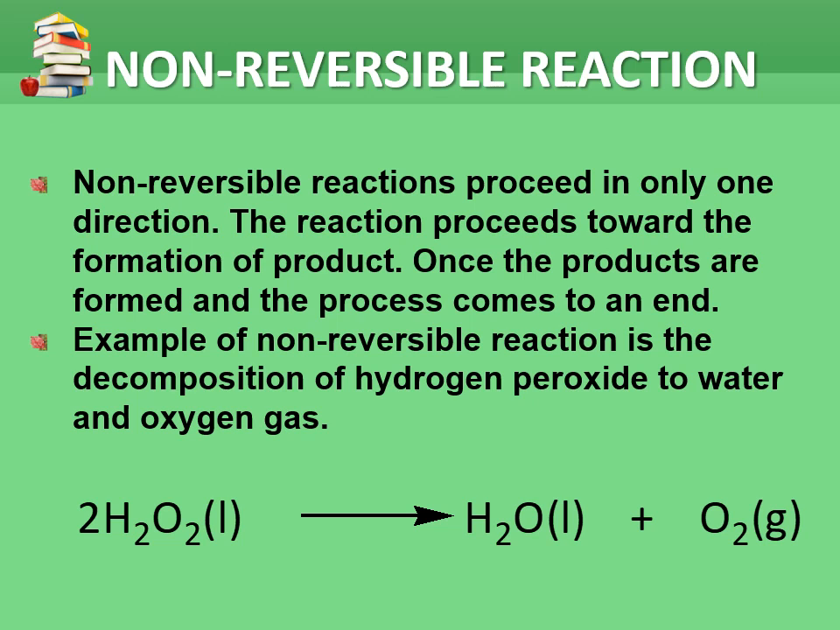Non-reversible reactions proceed in only one direction. The reaction proceeds toward the formation of product, and once it's formed, the process comes to an end. Example, the decomposition of hydrogen peroxide to water and oxygen gas.